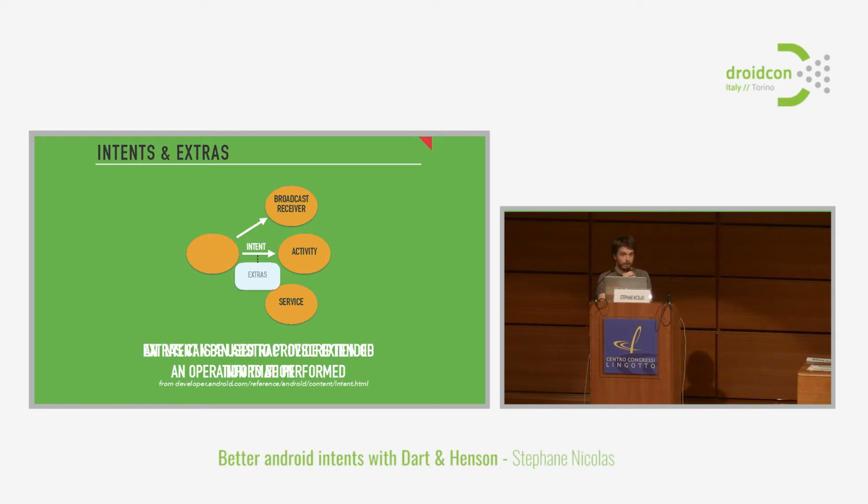And we can describe not only the target to be launched, but also pass parameters. To pass parameters, we use extras. The extras are just providing an extended set of information so that the target activity or a target service can know what to do. Not only show up, but show up to do something for us. And in the same way, an activity can also communicate back to the source activity once it is finished.